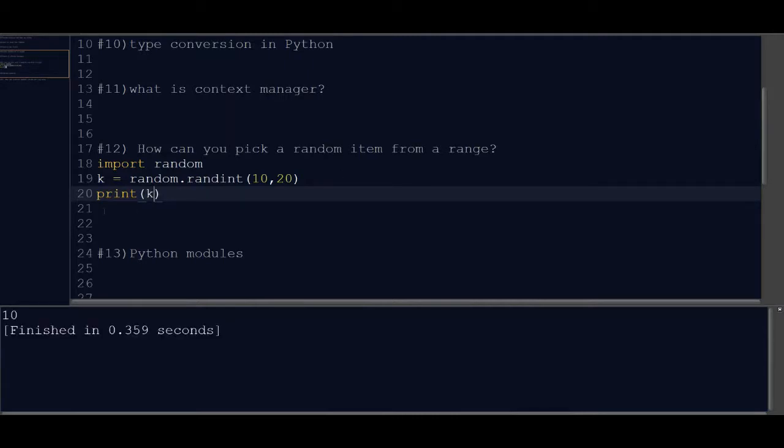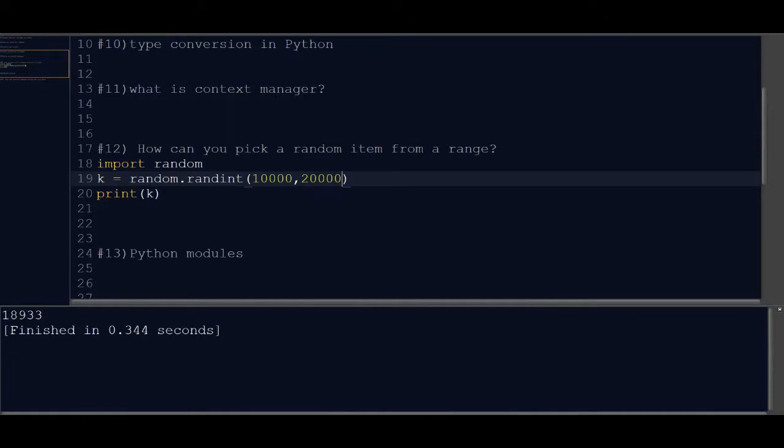So you can see it has printed a number 10. Again if we run, it's printing 15. Again if we run, it's printing 12. So randomly it's generating. Now let's increase the range, say from 100 to 200. As we keep on increasing the range, it will give a particular random number from within that range. You can even try say 10,000 to 20,000. So this is how it works.